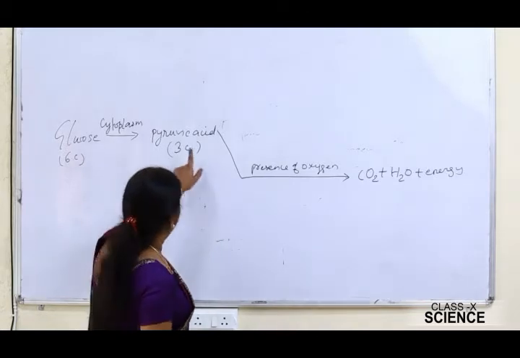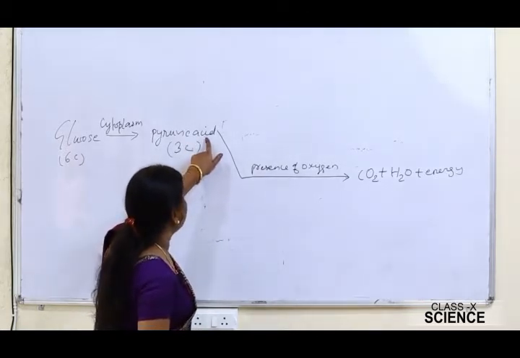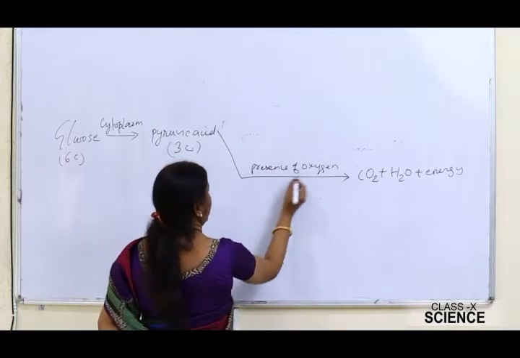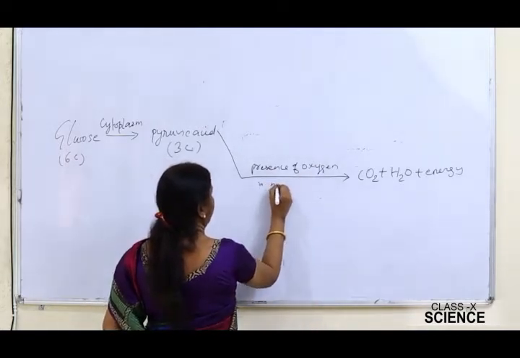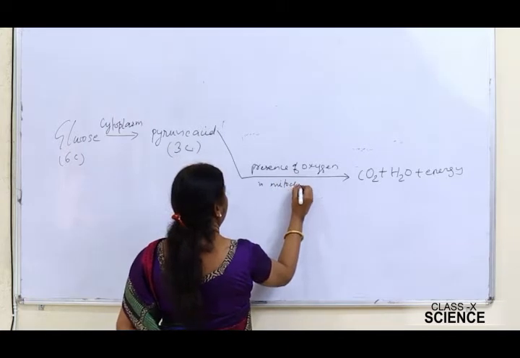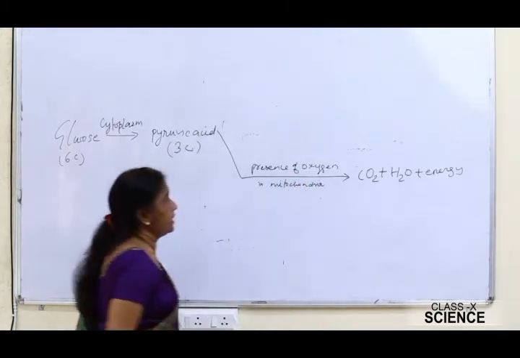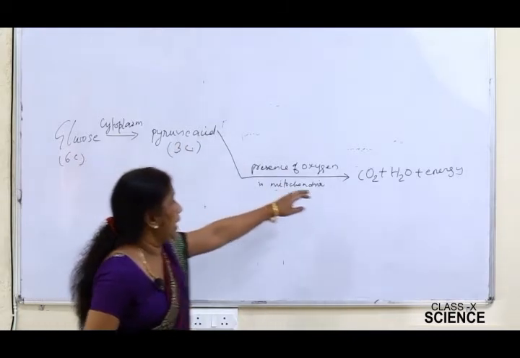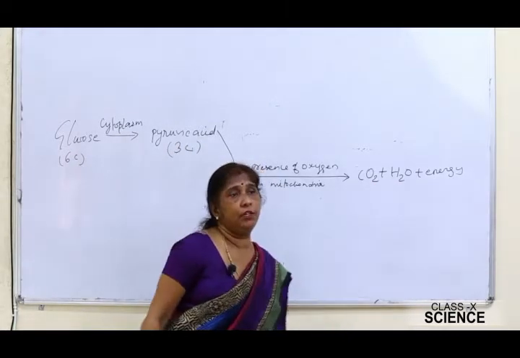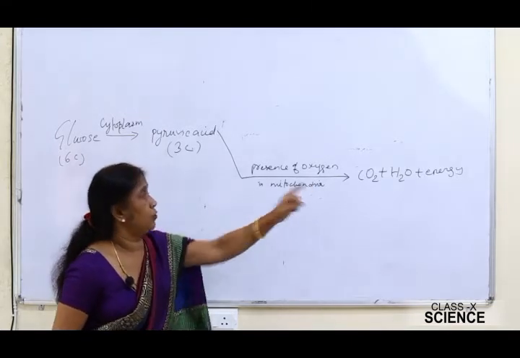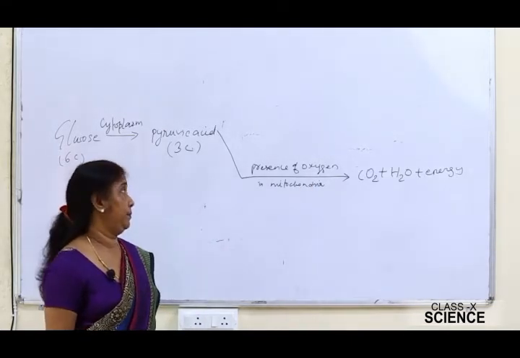If the pyruvic acid is broken down in the presence of oxygen, this reaction takes place in the mitochondria of the cell, and carbon dioxide, water and energy will be liberated. This process of respiration is also called the aerobic process of respiration.